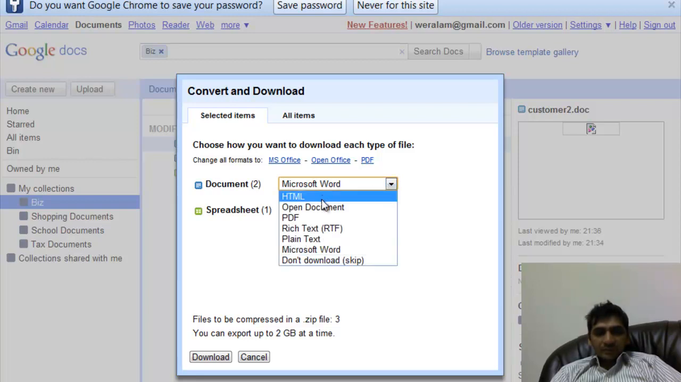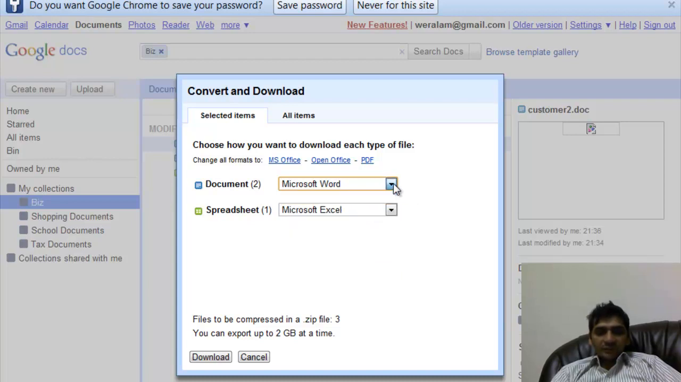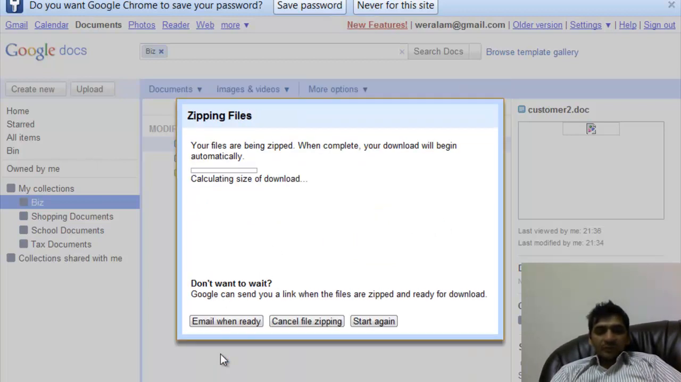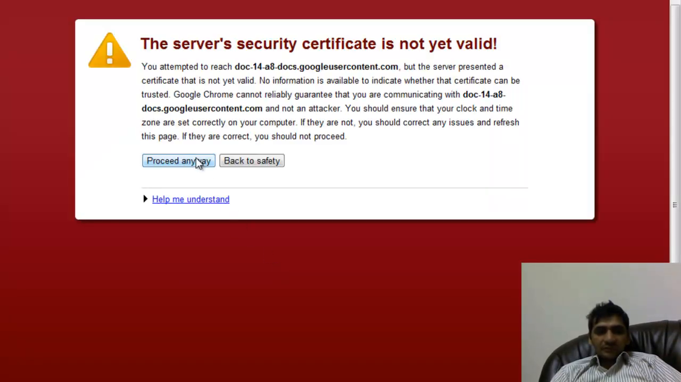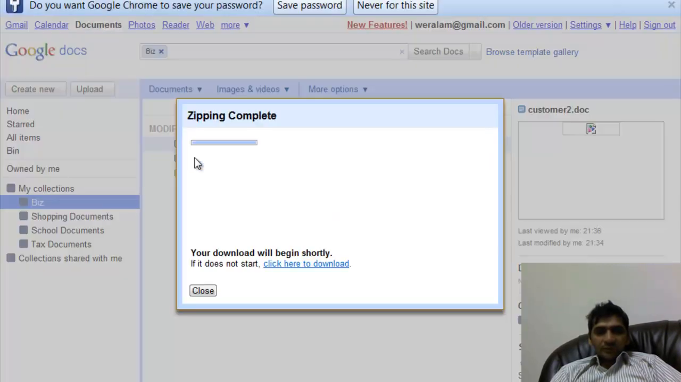If I want to download as an HTML, open document, PDF, or rich text, I can select the format as well. If I want this Excel as Microsoft Excel, fine, or I can download it as a PDF document as well, and Microsoft Open Office. So it will convert the format for me as well. Then I will simply say download. It will now zip these files, compress these files, and once it has compressed, then we can go and say download.